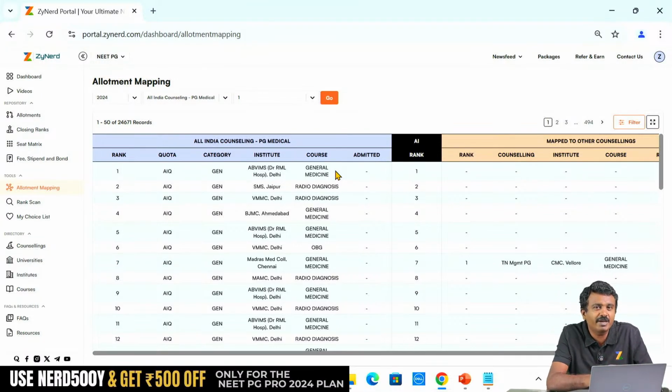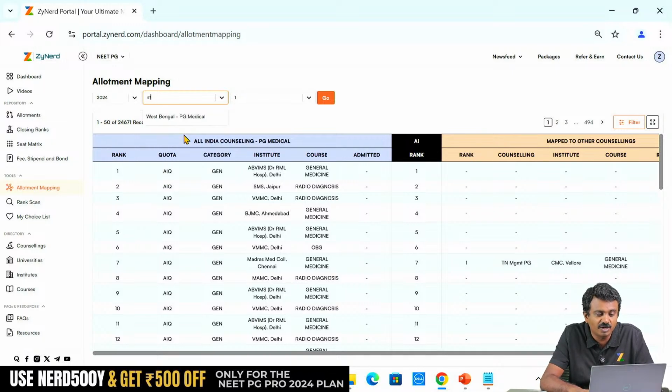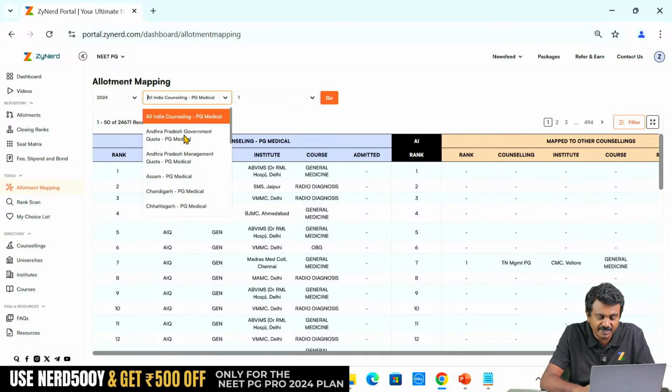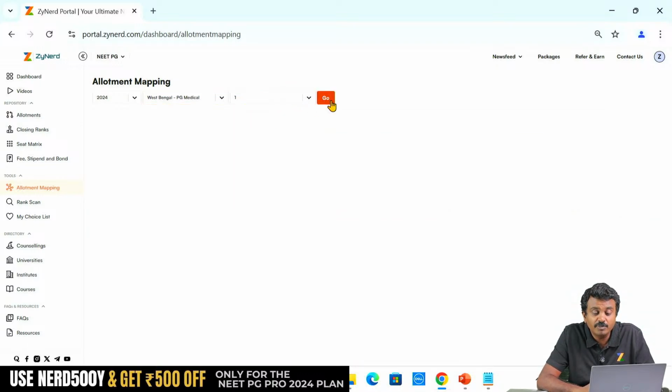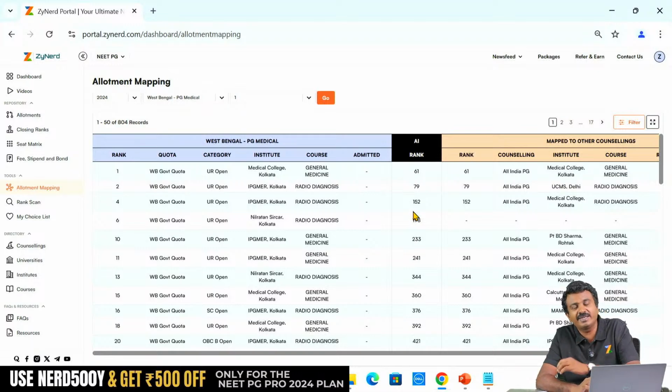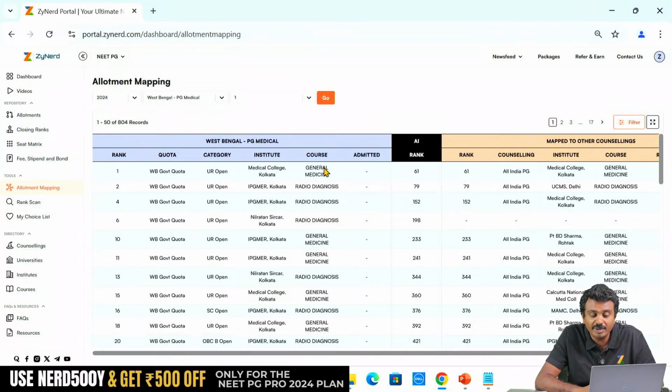We looked at primary counselling as all India. Now I want to do state counselling for round 1, I can still do that. I am taking up a particular state, West Bengal. I can do that for state counsellings too. I am looking at West Bengal state round 1 and looking at it in the reverse. Usually we do that for state round 2. I look at state round 1 for estimating vacancies for state round 2. Now I am looking at state counsellings.